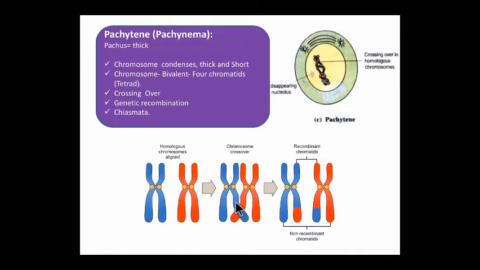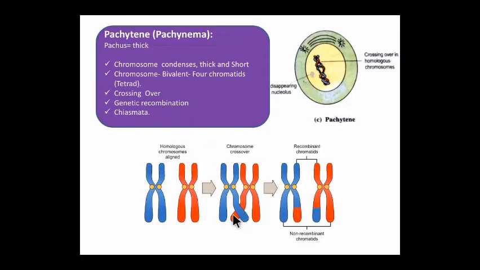So these are called non-sister chromatids, and these are the sister chromatids of this chromosome. So non-sister chromatids cross on each other. That process is called crossing over.